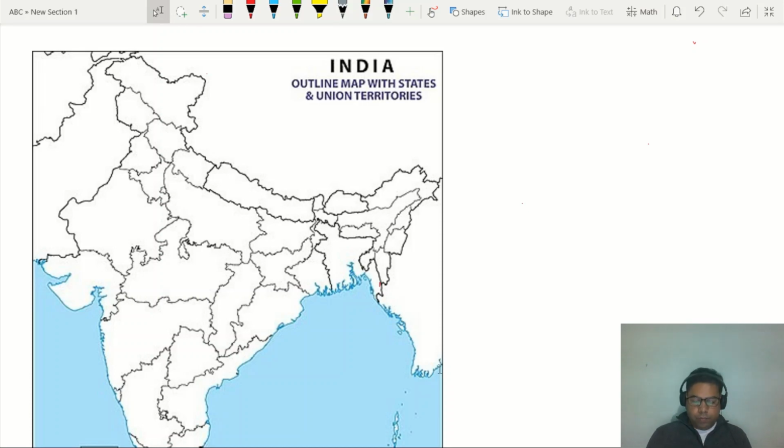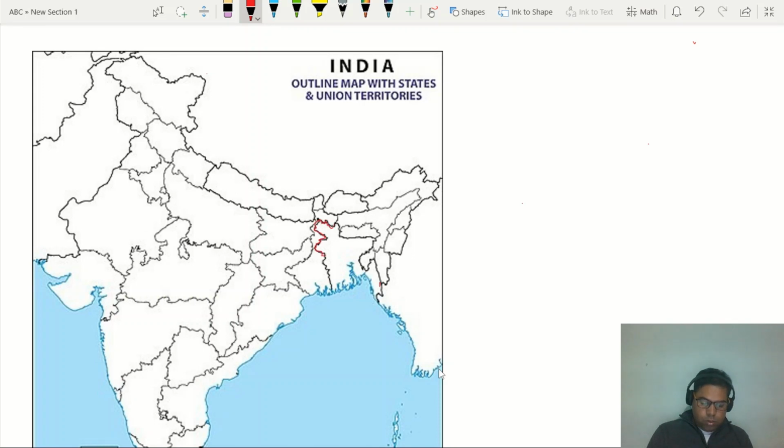So let's start first with Bangladesh. Bangladesh has the largest border with India. The first state having a border with Bangladesh is West Bengal.